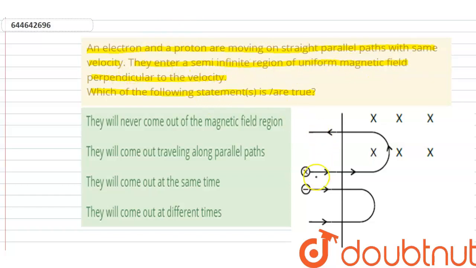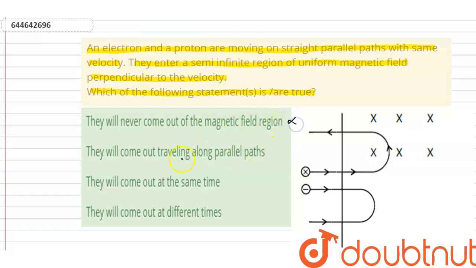It is given that they enter the magnetic field, move in a circular path, and then get out of the magnetic field, both the electron and the proton. So if we see the first option, they will never come out of the magnetic field. This is wrong.